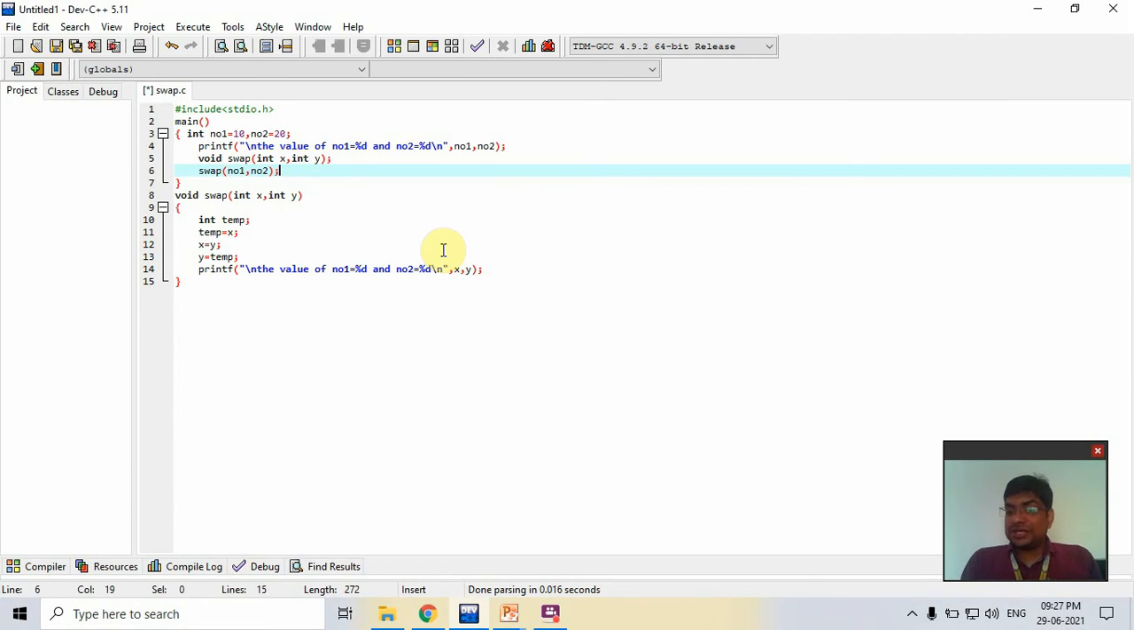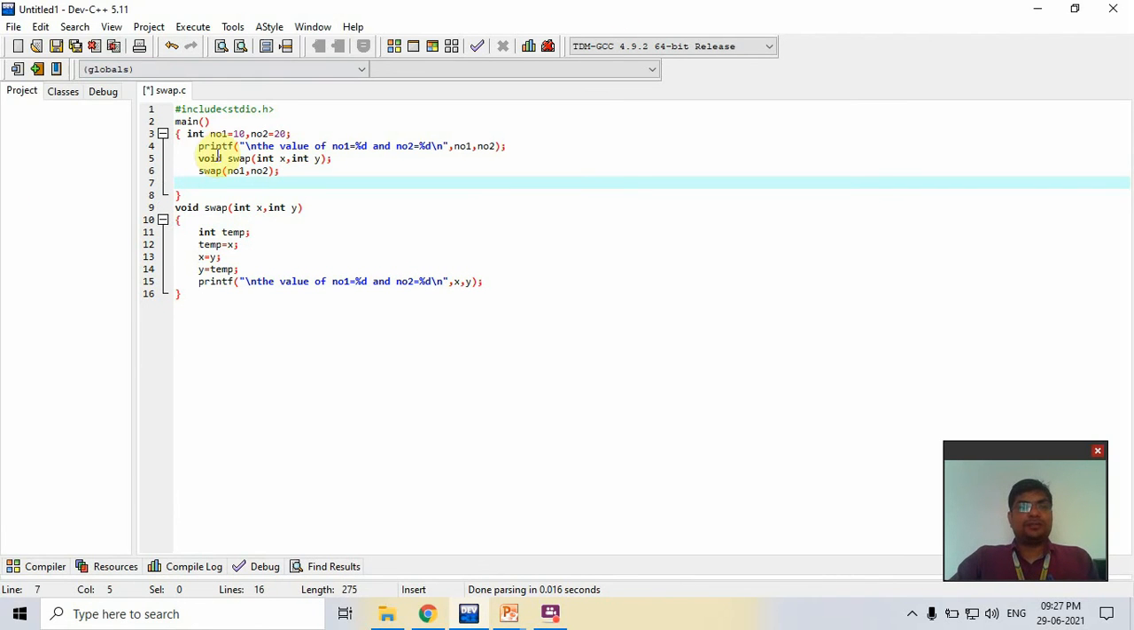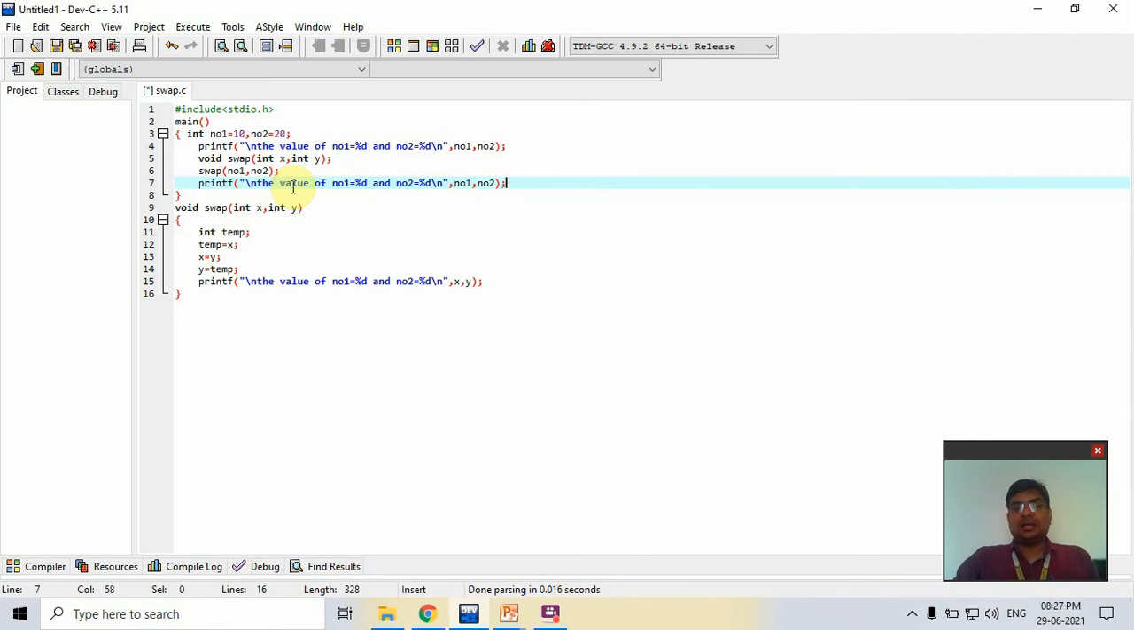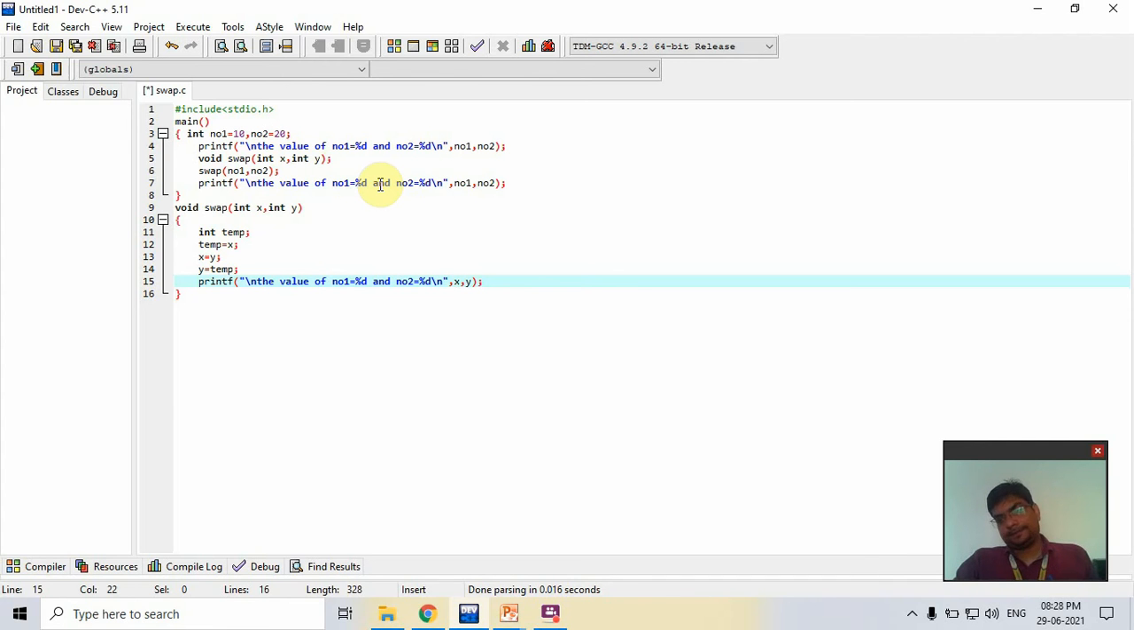If the original value would change, then the number 1 value would be converted to 20 and number 2 to 10. But only inside the function will the value be changed; the original does not change. For checking, I print the original values. If any change is performed, then the value will change here. So that is the original, that is the swapping, and that is after the swapping, the swap function.